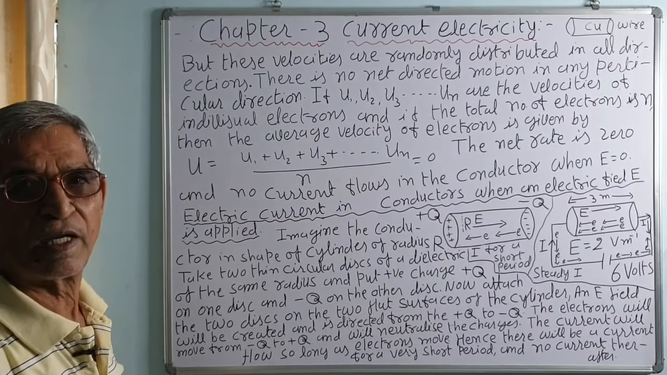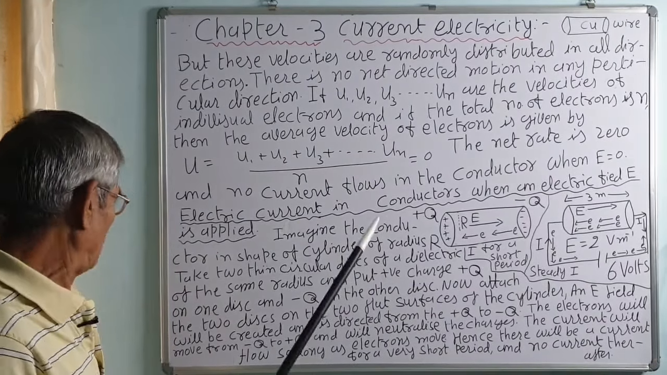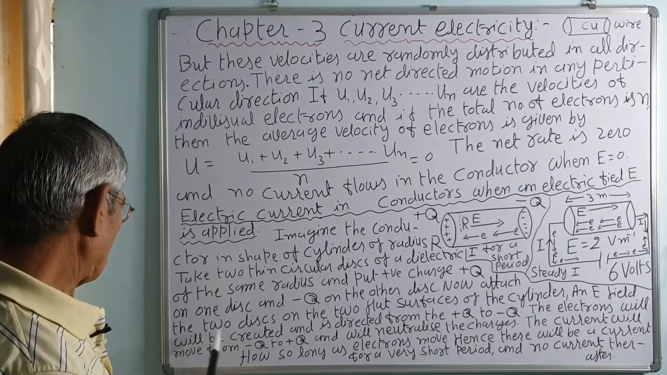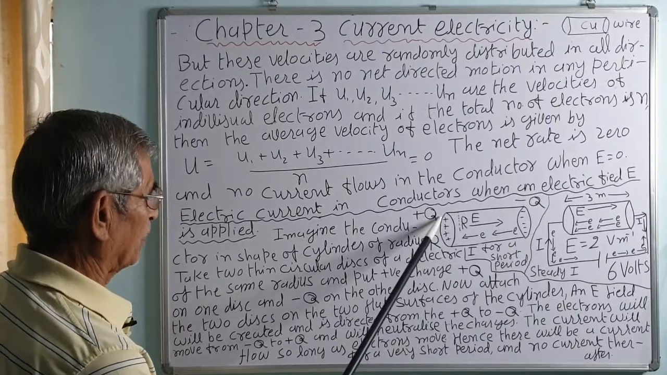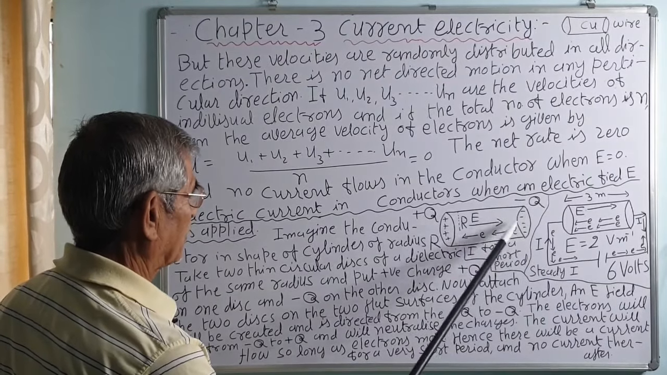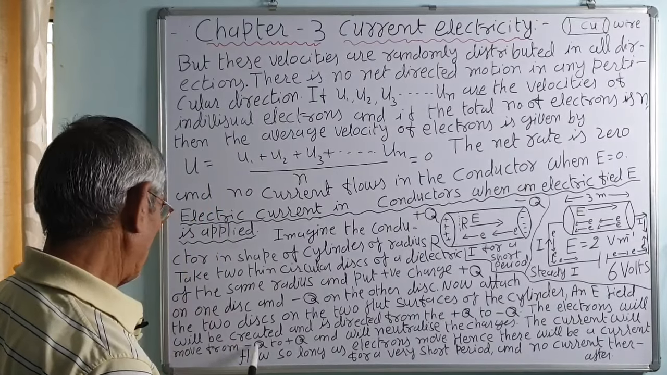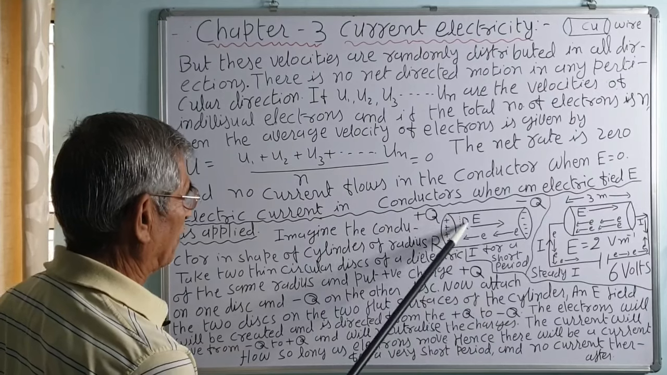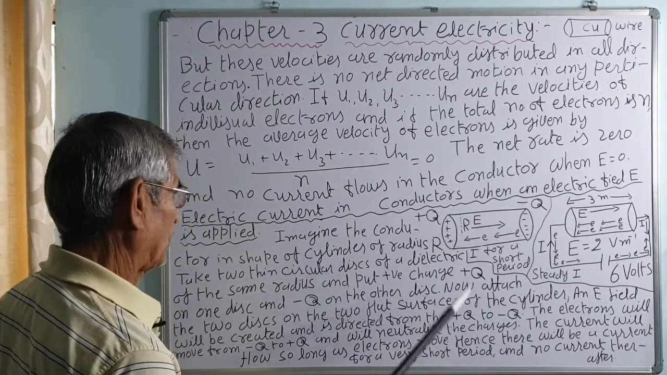Charges will flow from higher potential to lower potential, as water flows from a higher level to a lower level, because the potential energy of the water at the higher level is more. Now, attach the two discs on the two flat surfaces of the cylinder as shown in the figure. An E field will be created and is directed from plus q to minus q. The electric field will be set up from plus to minus.